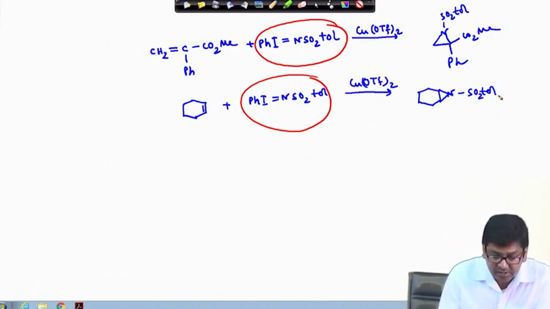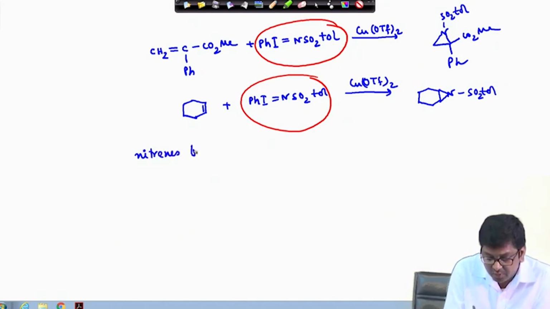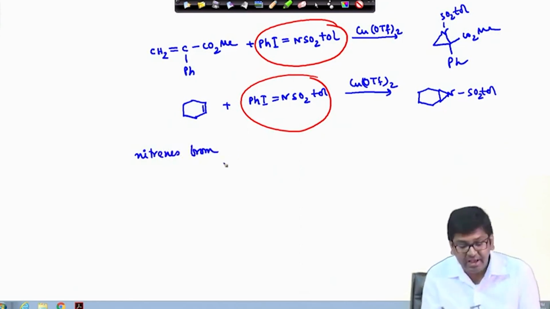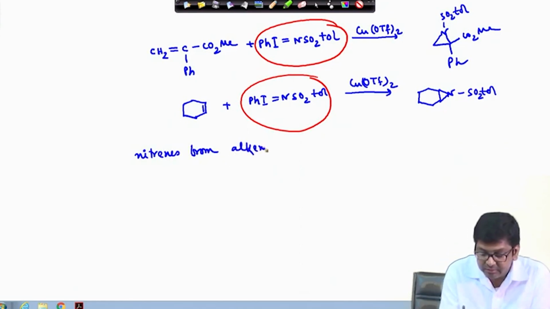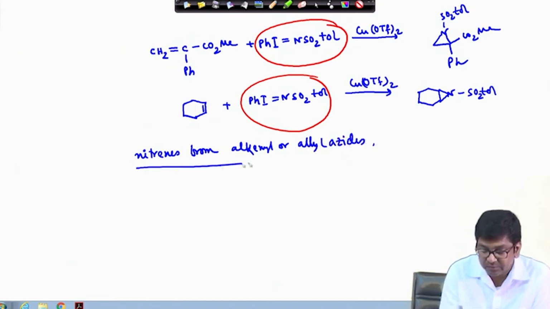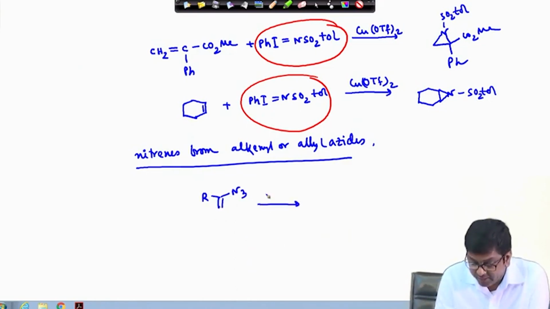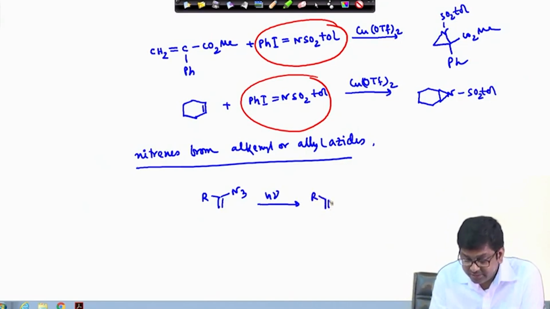Okay. As per example, if we take the nitrenes from various alkynyl or allyl azides, then what will happen? First, let us say we have taken this vinyl azide compound under photolytic conditions, then this will create the corresponding nitrene.